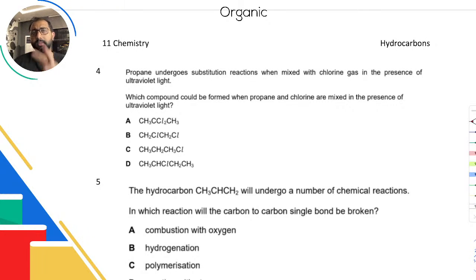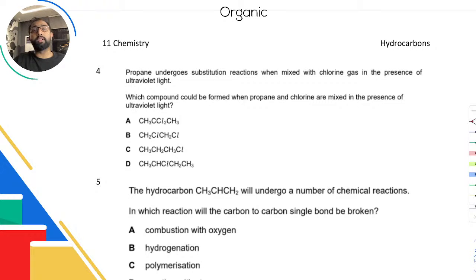Now, what's the difference in substitution reaction and addition reaction? In substitution reaction, one atom is substituted at a time. Only one atom is added and one atom is taken out. तो हमेशा क्या होगा कि अगर हाइड्रोजन निकल रहा है तो उसकी जगह क्लोरीन आएगा. Okay, so one atom at a time, that is what substitution does.